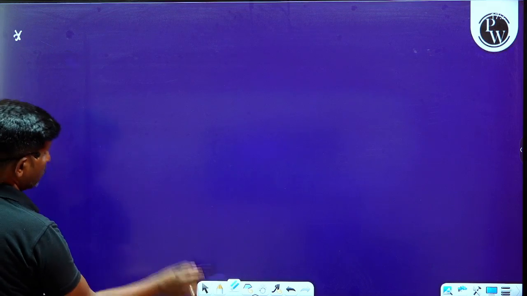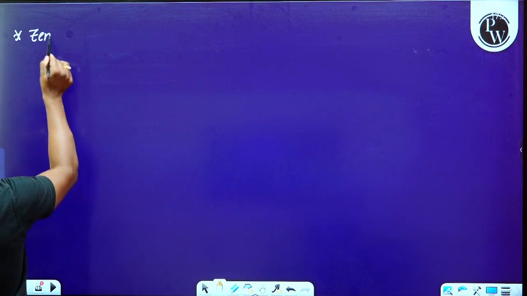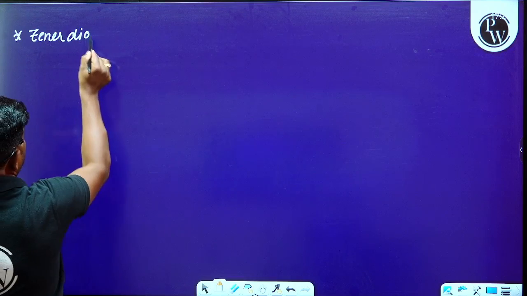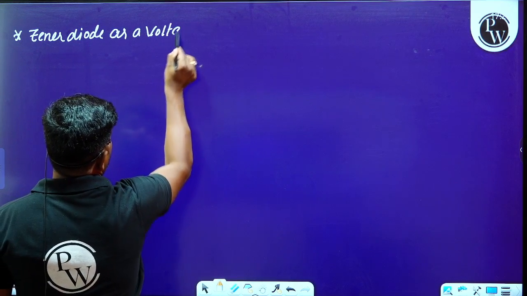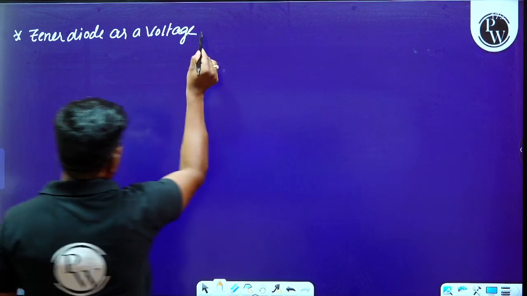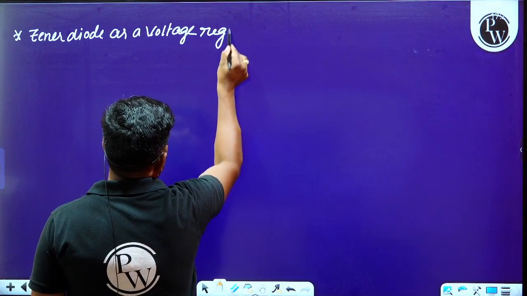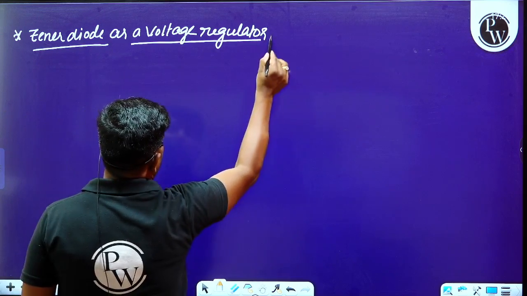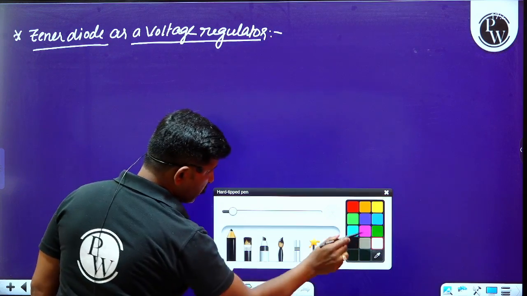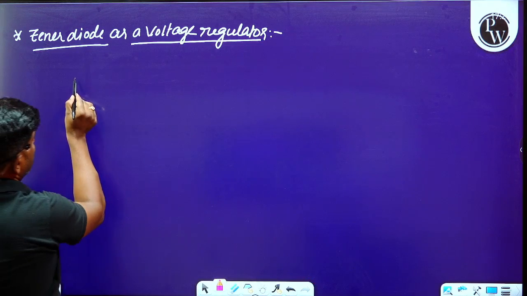About this Zener diode, please observe the Zener diode as a voltage regulator. Please have a look here. What is the circuit diagram related to this voltage regulator? Please look at the board.